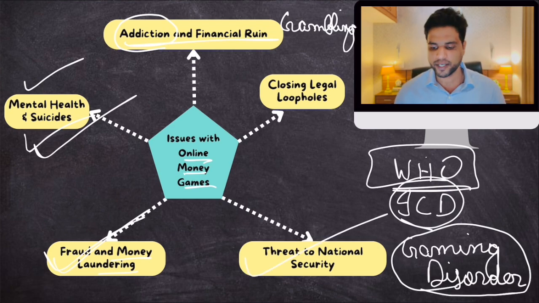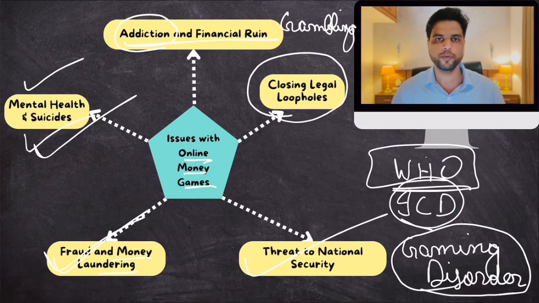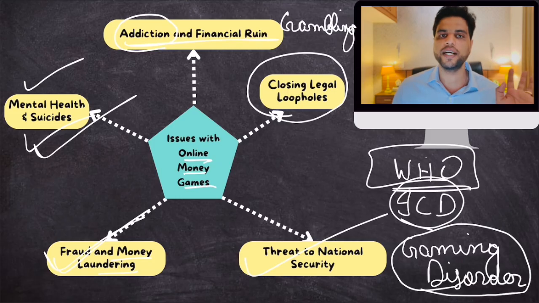And through this law, government is trying to close all legal loopholes. Because gambling is already regulated. There are many state laws in India. Bharatiya Nyaya Sanhita is already there, which regulates gambling. But online gambling was outside this. Online gambling was not regulated. Now, online gambling has also been regulated, not just regulated, banned. So this legal loophole, where gambling went online because there was no law for online gambling, has been closed. Clear? And that's about it.